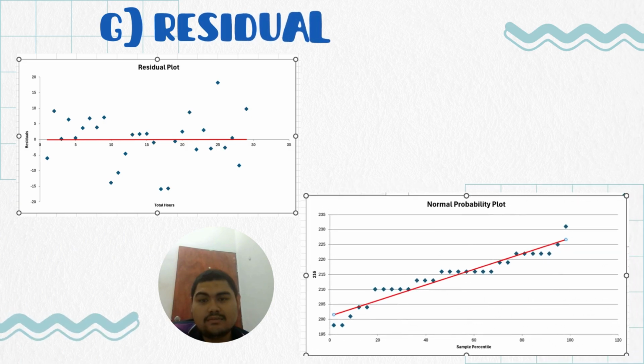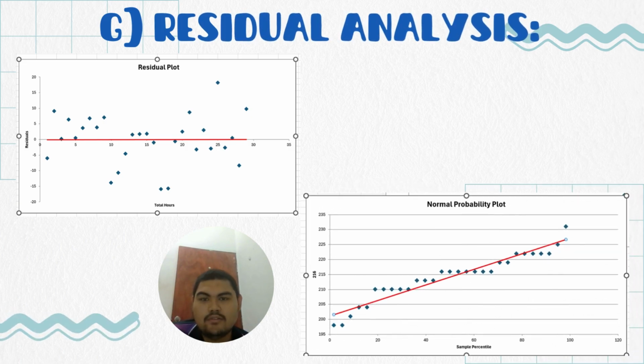Now let us look at residual analysis. If you look at the residual plot, the graph, you will see the similar residual variances. Looking at the residual plot, the spread of the residuals appears relatively consistent across different values of total hours. This suggests the assumption of similar variances is reasonably met.